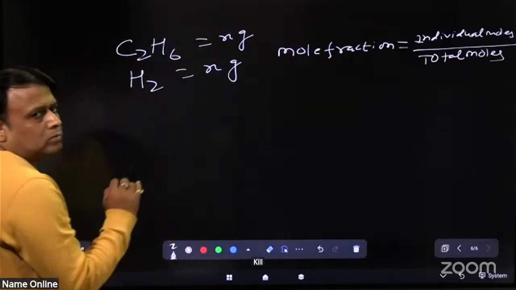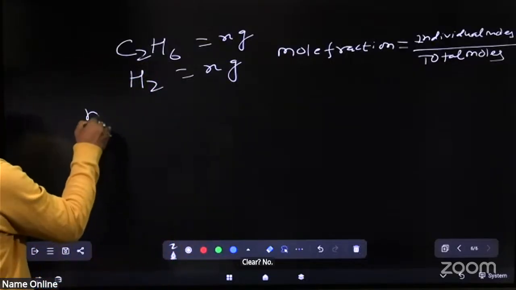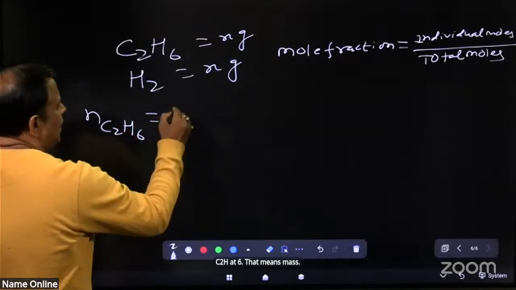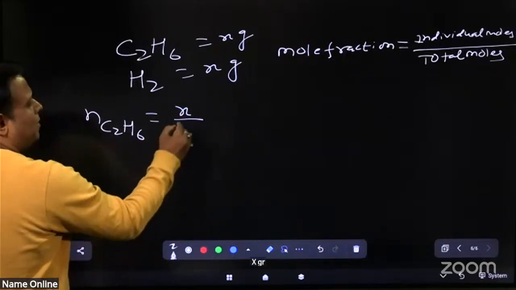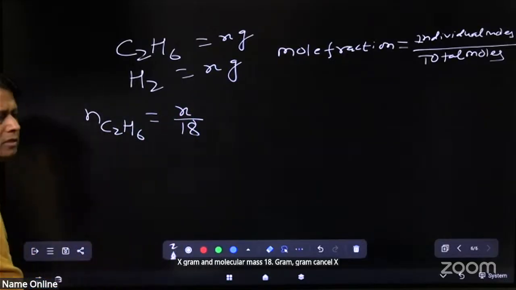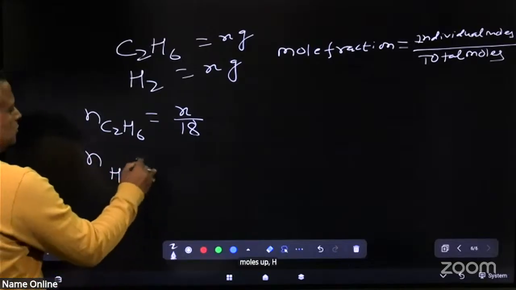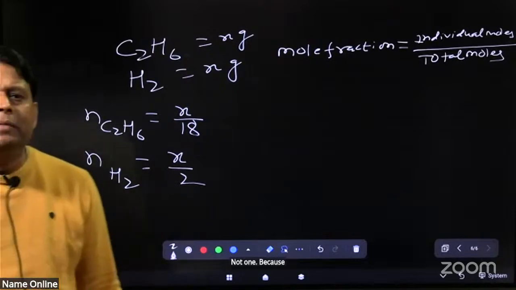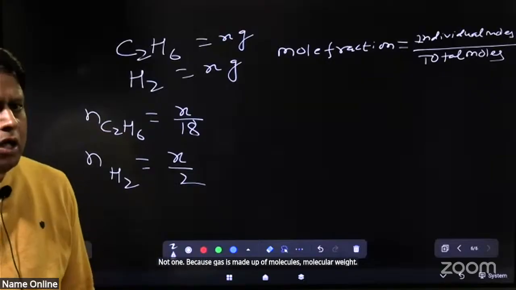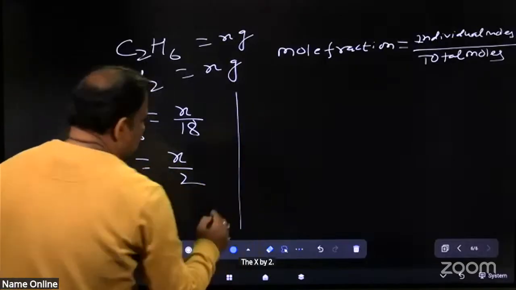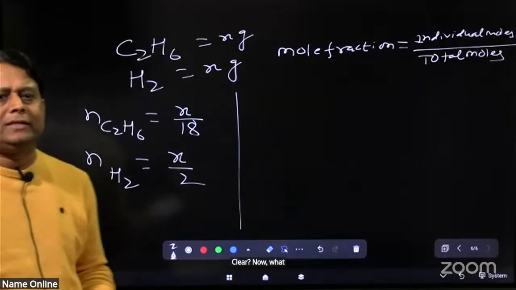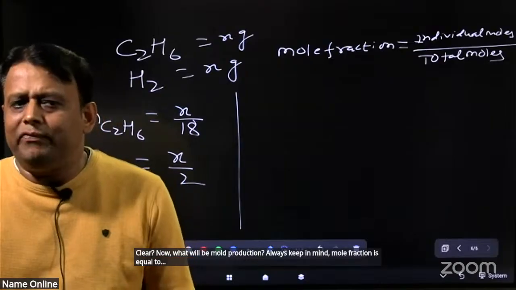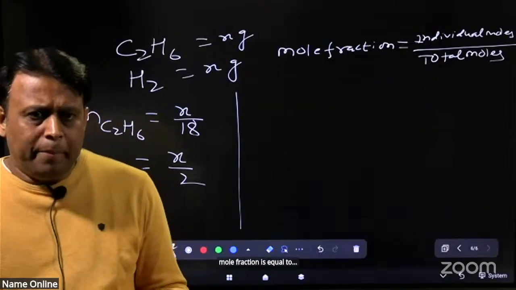Clear? Now, moles of C2H6: mass x gram and molecular mass 30... moles are x by 18. Grams cancel. Moles of H2: mass x by 2, not 1, because a gas is made up of molecules, so the molecular weight is 2. Clear? Now what will be the mole fraction? Always keep in mind, mole fraction is equal to pressure fraction.